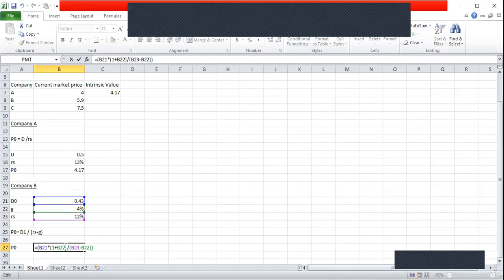In other words, I will explain the formula again. The formula says we have to calculate D1. We don't have D1, but we have D0. So we can convert D0 into D1. How do we do that? D0 into 1 plus G. D0 is 0.43. So 0.43 into 1 plus 4%, we can get the value of D1. That is the numerator that we have to divide by RS minus G. RS is 12%. That minus 4% is the denominator. So our answer, or the intrinsic value of one share in company B is 5.59. I can put that here.